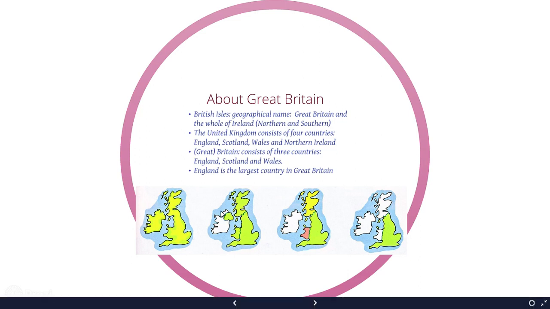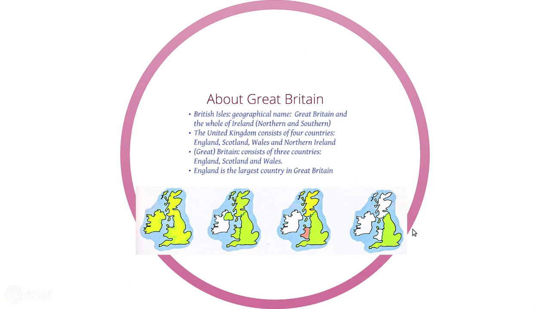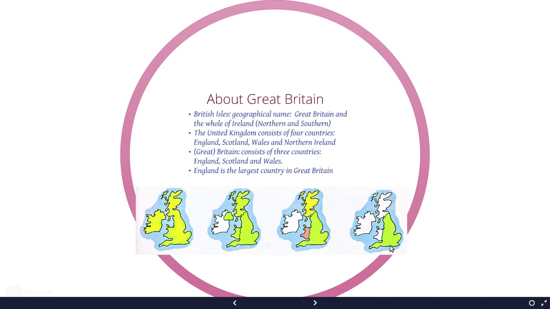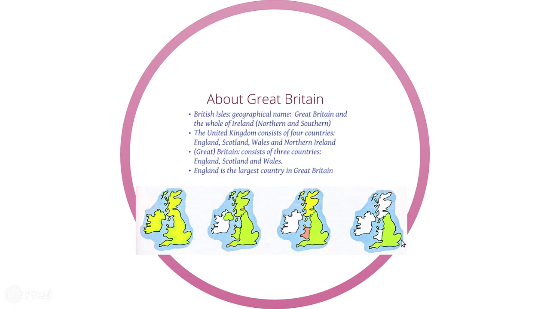This is the United Kingdom. Great Britain is England, Scotland, and Wales. And England is the largest country in Great Britain, as you can see here in the map.